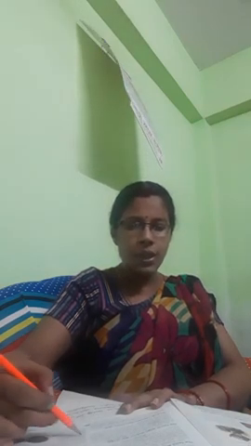Jaswant Rao Holkar also came face to face with the English, but was defeated and deprived of his possessions.